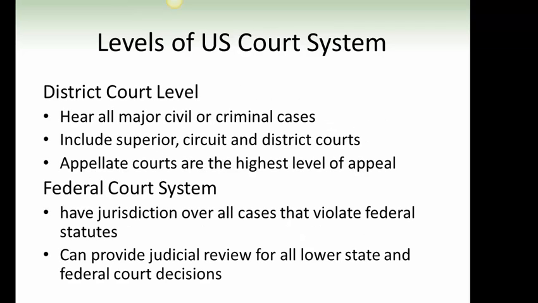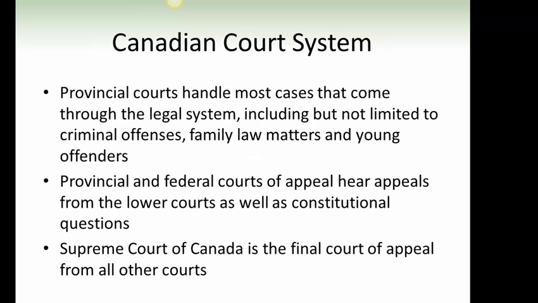Levels of the U.S. court system. District court level: here, all major civil or criminal cases include superior, circuit, and district courts. Appellate courts are the highest level of appeal. Federal court system: have jurisdiction over all cases that violate federal statutes. Can provide judicial review for all lower state and federal court decisions.